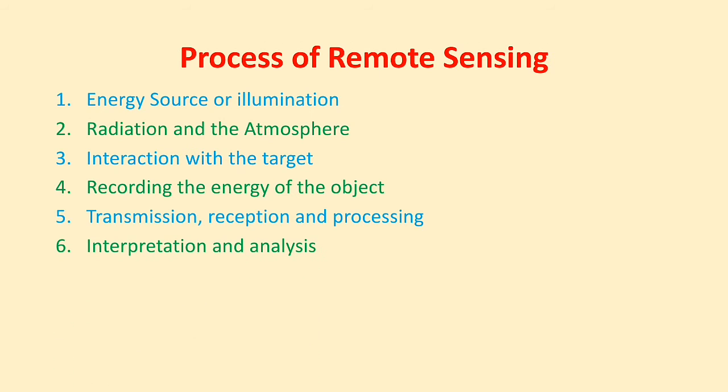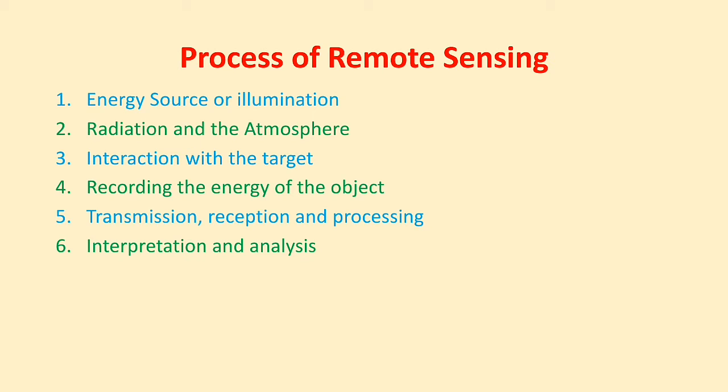After that, interpretation and analysis of the digital image is done. The processed image is interpreted visually, digitally or electronically to extract information about the target which has been illuminated by this electromagnetic radiation. So this is very important: interpretation and analysis. Whatever information or electromagnetic radiation was recorded by the sensor, that information is transferred to the processing station.